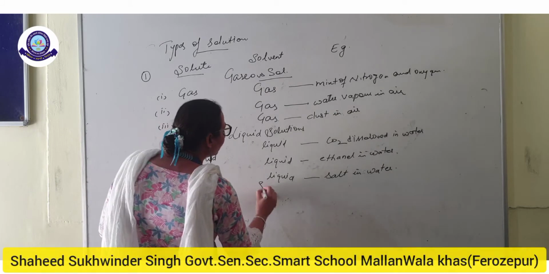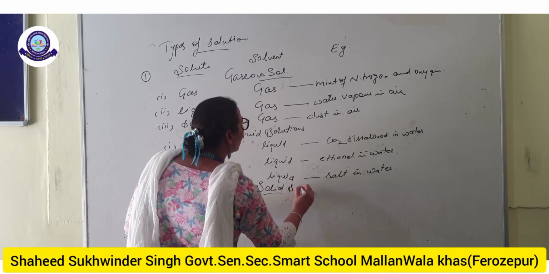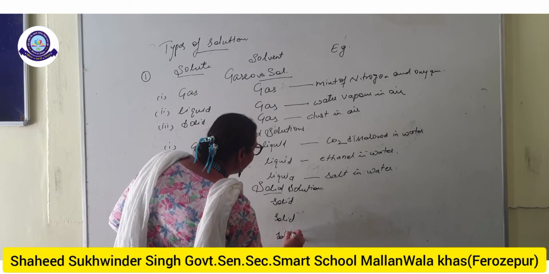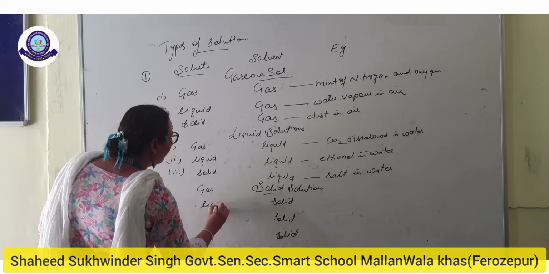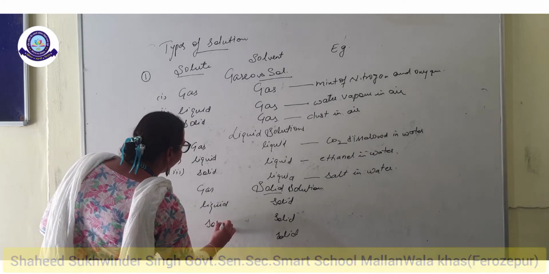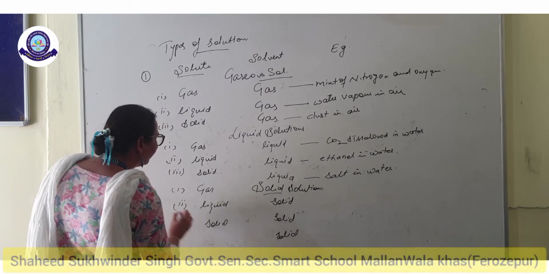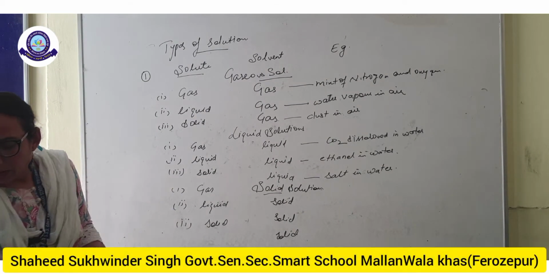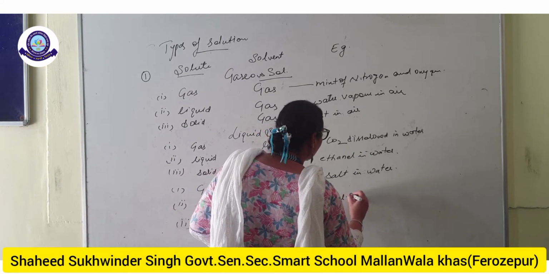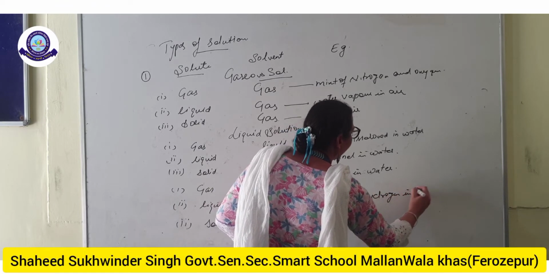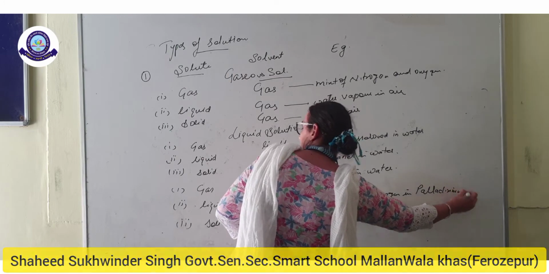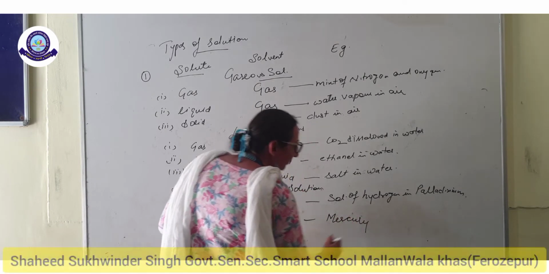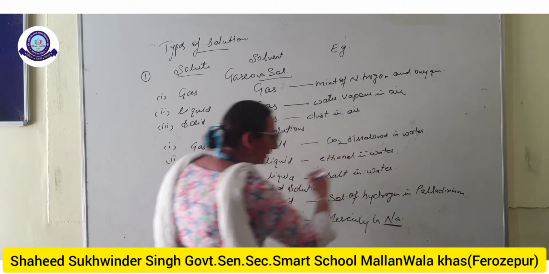And the third one is solid solutions. As the name indicates, in solid solutions the solvent is solid. Again, the solute may be gas, liquid, or solid. Gas in solid: a very common example is the solution of hydrogen in platinum. Then liquid in solid: mercury is a liquid, mercury in sodium, which is solid.